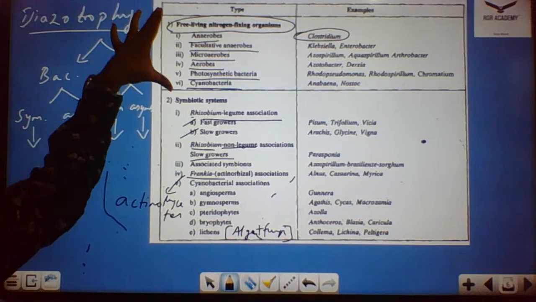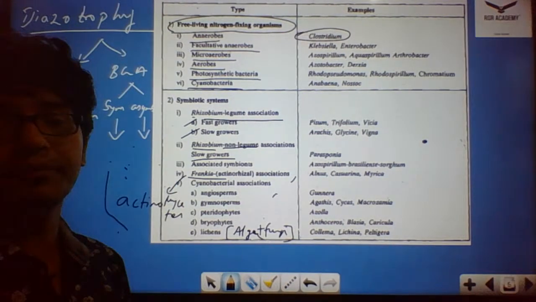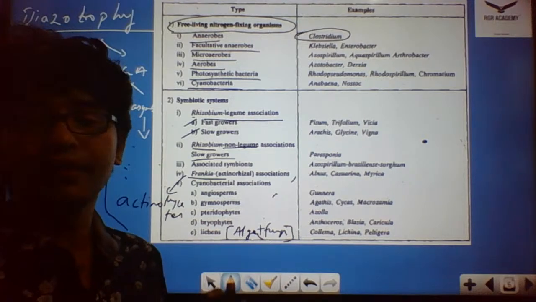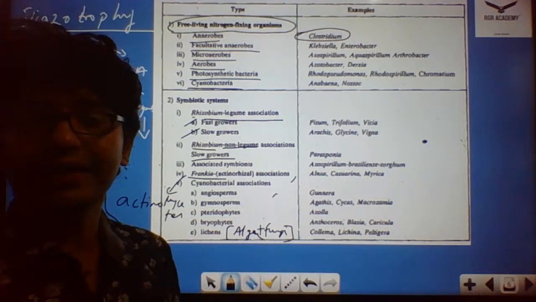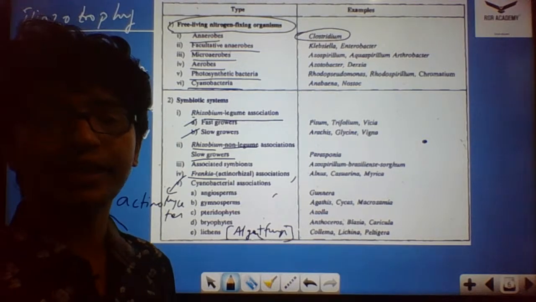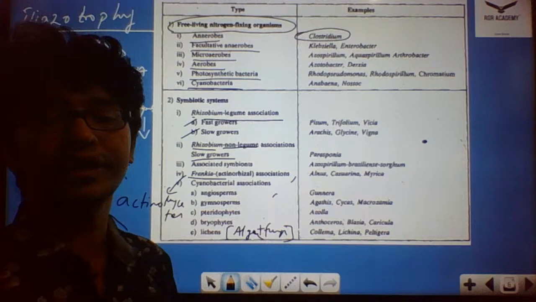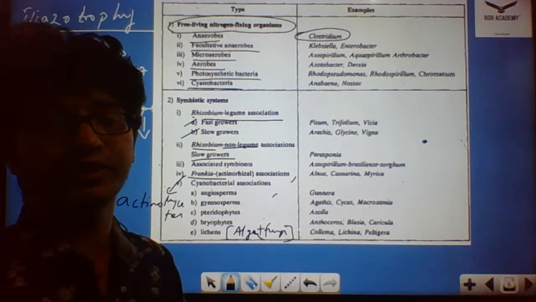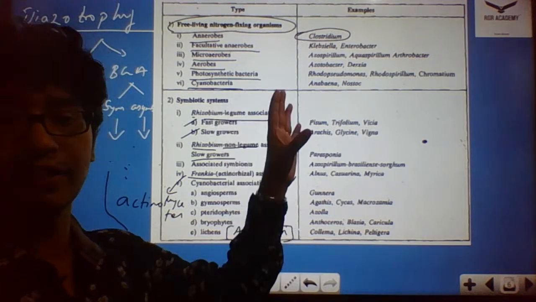So these are all which come under free living. What do you mean by free living? It is asymbiotic, which doesn't have any close relationship with the leguminous plants, because it's living in the soil. They don't have any sort of commitment, interaction or direct relationship with the roots of the plants. So this is what it means by free living organisms.